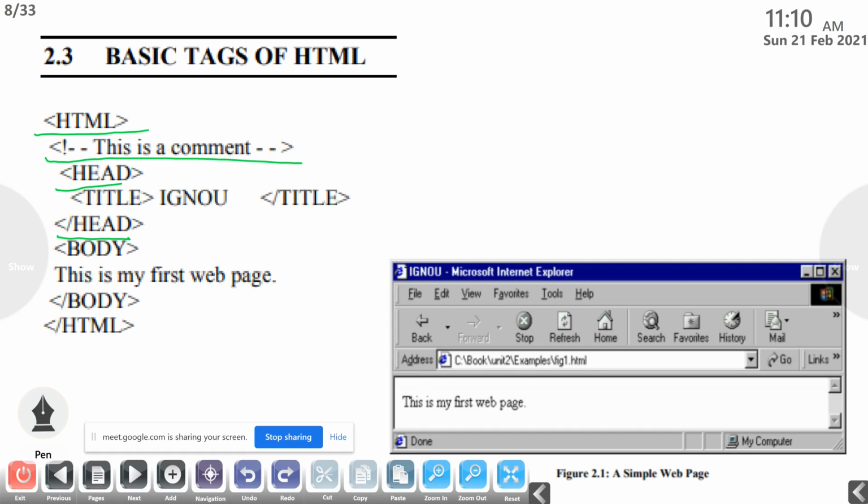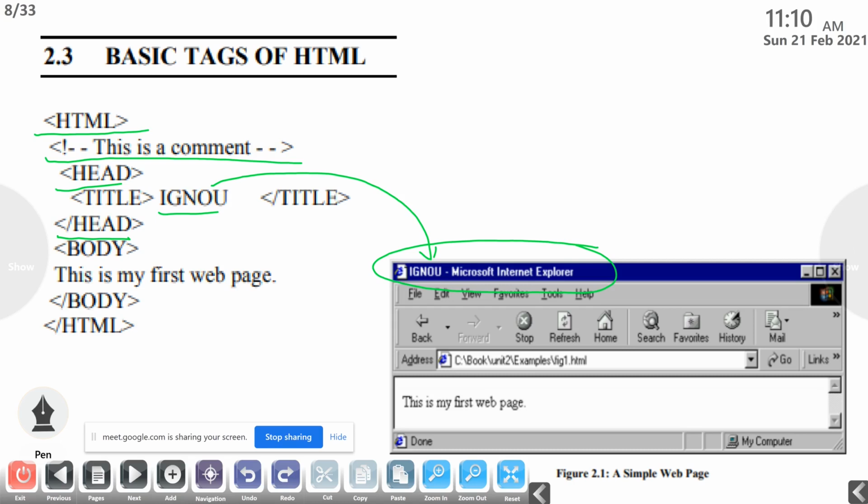So title tag will display the title of the web page. For example, this is the title. When we run this program, we can see the title like this. So the title we give here will be displayed in the title part of the browser window. Okay. Then we want to close the title and close the head tag.